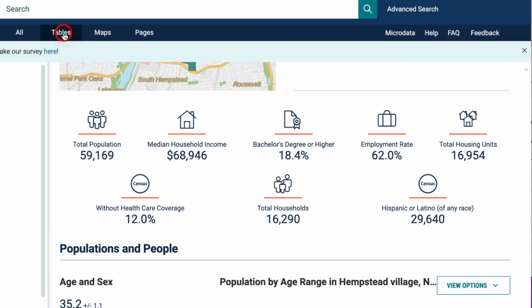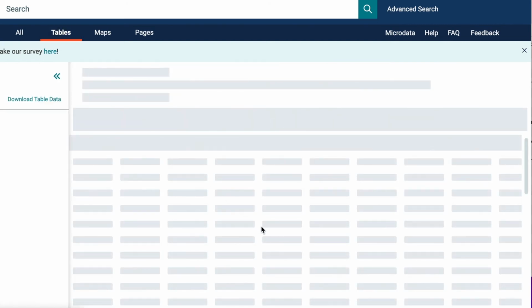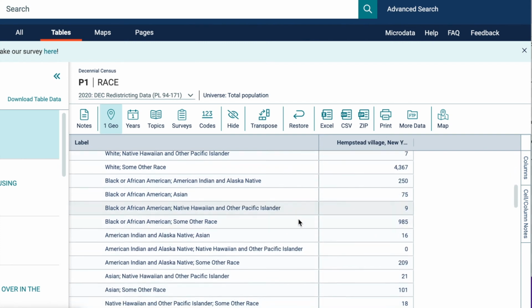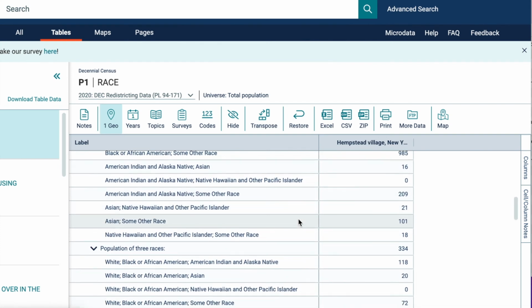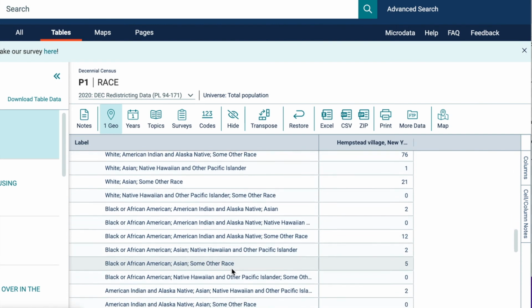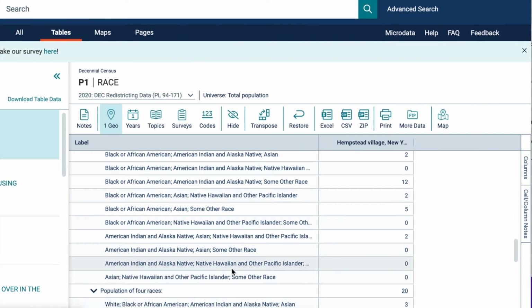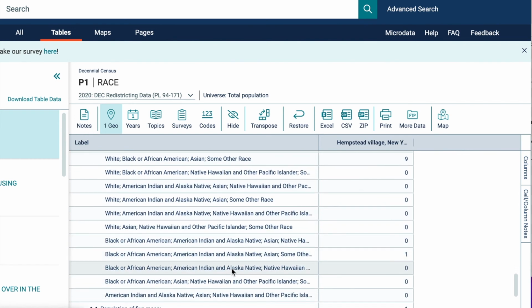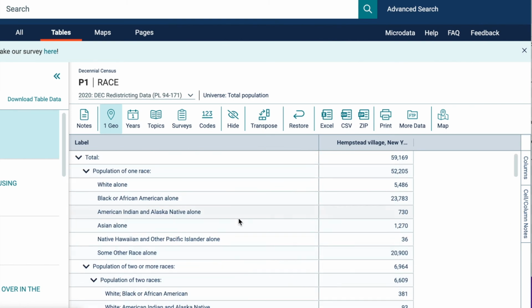So you could go to tables, and in tables you will see demographics, but it's very much black, white, Latino, Asian. You're not going to see Salvadorian. You're not going to see Puerto Rican, Dominican, Mexican. It's lumped together. But there's certain conclusions that you can have with this.